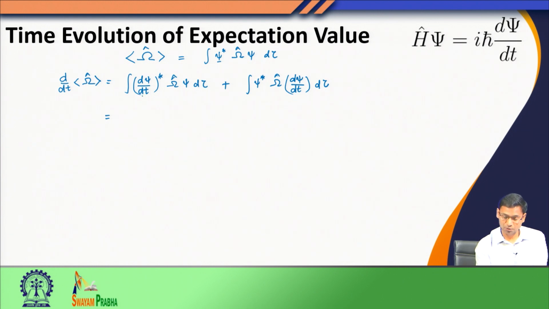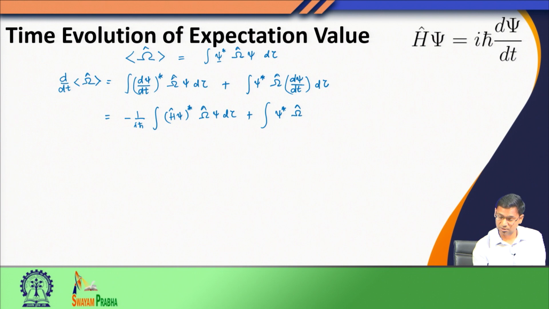Now I look at the first term, where the time dependent Schrodinger equation is used. You see d psi by dt is 1 over i h bar into H psi, but here I have the complex conjugate of this function. So I simply used this relation over here. Again the same relation I would use in this case: d psi by dt, I just take 1 over i h bar outside, and then I am left with H psi.